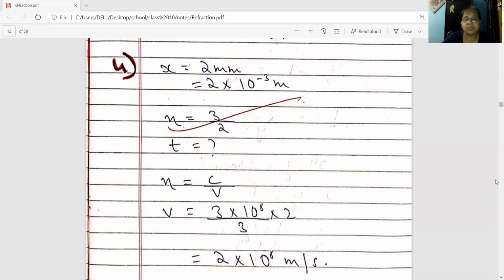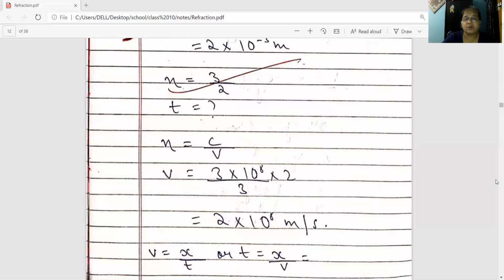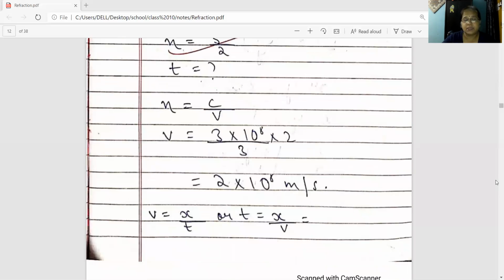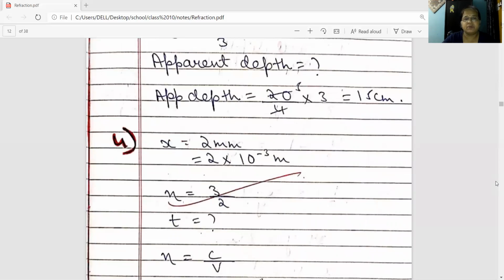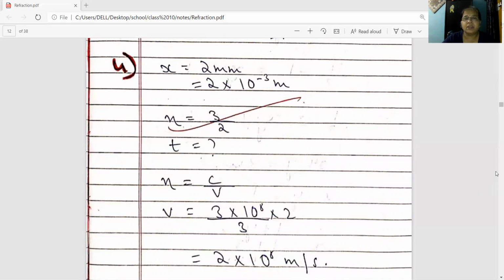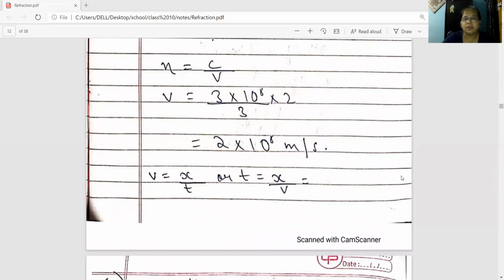Also we know velocity equals distance covered by time, so time equals distance covered by velocity. Here the distance covered is 2 into 10 to the power minus 3, and velocity is 2 into 10 to the power 8.